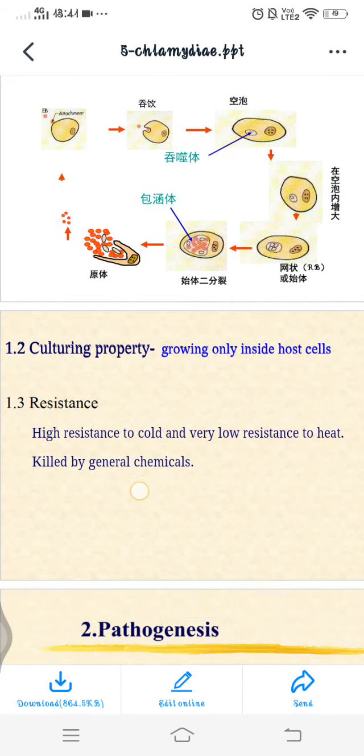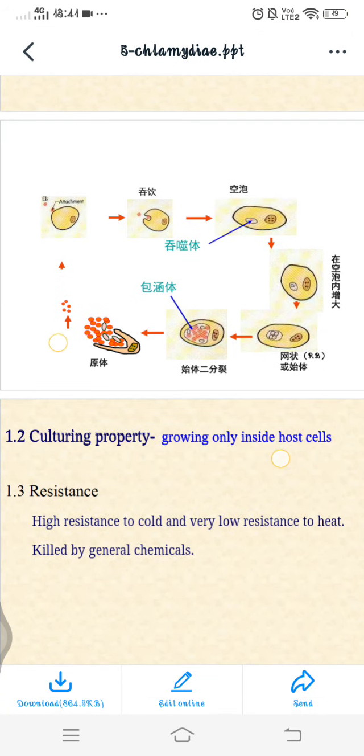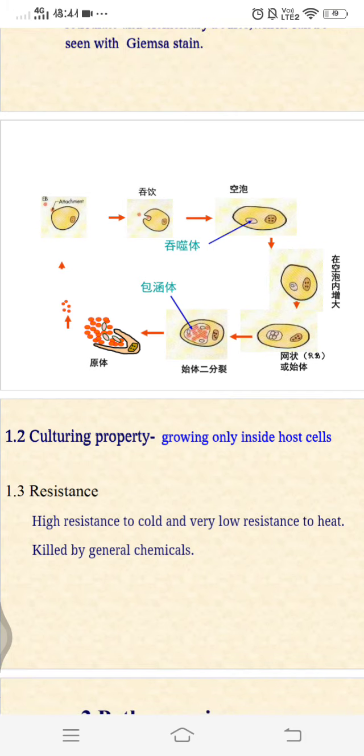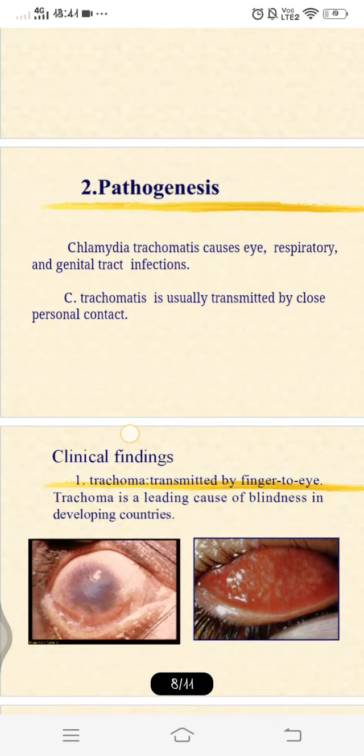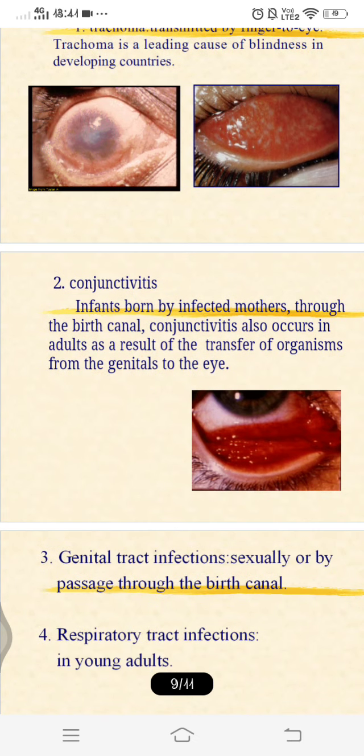And you can see the culture property is that it grows only inside the host cells, because we can't grow it outside. It is highly resistant to cold but has very low resistance to heat, and it is killed by general chemicals, that is, disinfectants. We can kill it.